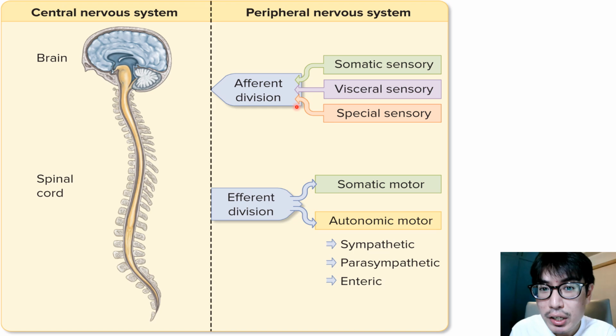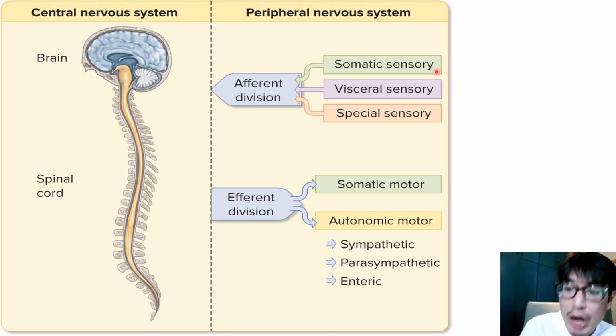The afferent division is further subdivided into three components. The somatic sensory component carries information from our skin, our muscles, and our ligaments, and transmits that information into the CNS for processing. The visceral sensory part of the afferent division transmits stimuli from our viscera, from our internal organs, the liver, the spleen, etc., and carries that information again to the CNS.